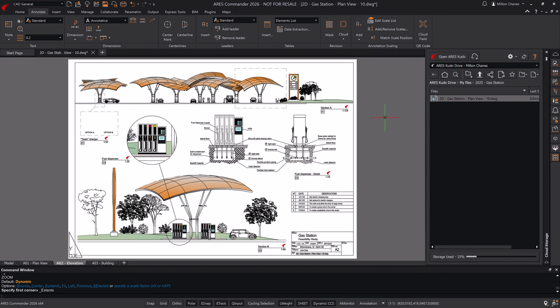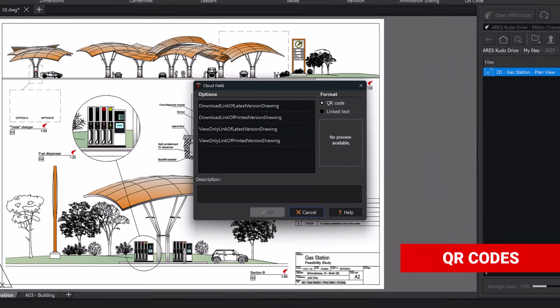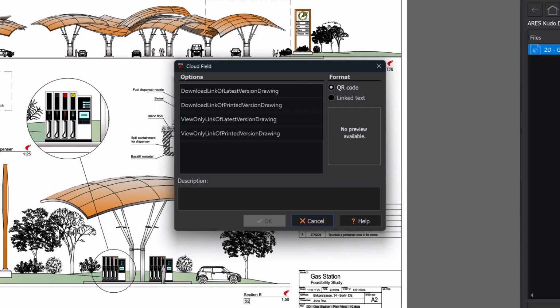To extend the modern collaboration features to printed drawings, you can insert QR codes linking to the drawing file in your cloud storage. QR codes can enable users to view and comment online, as with view-only links. Alternatively, they can provide a link to download the DWG file.